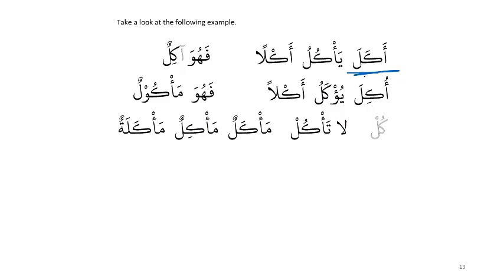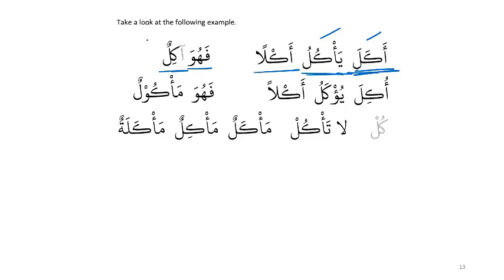Yes, Mahmuz, and it is Mujarrad. So Akala, Yakulu, any issues over here, or does this look fairly standard? It's standard, like Zahaba, Fa'ala, no problem. Yakulu is also fairly standard because in both the Madi and Mudari, two Hamzas or Hamza and Alif are not coming together.